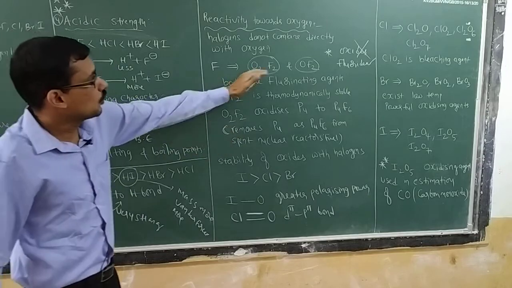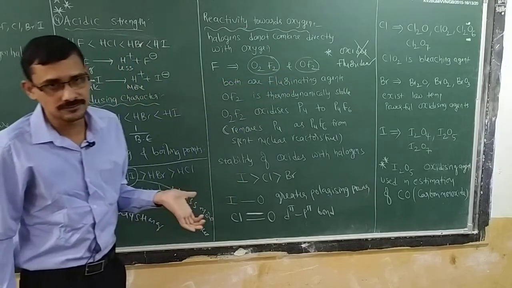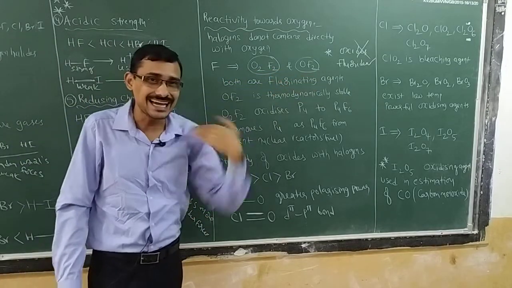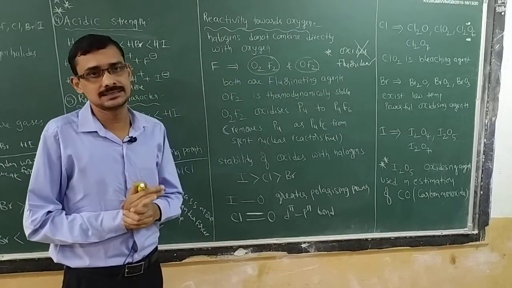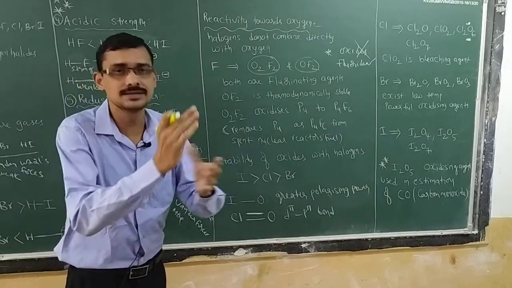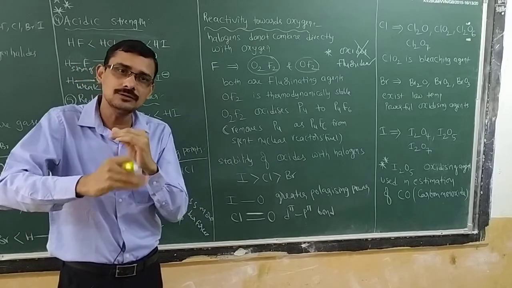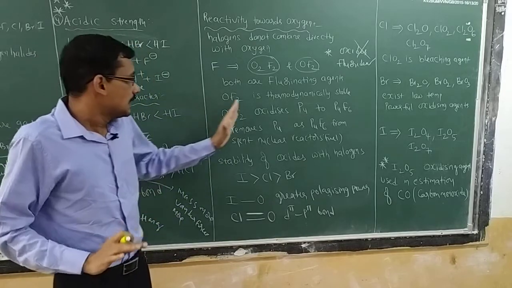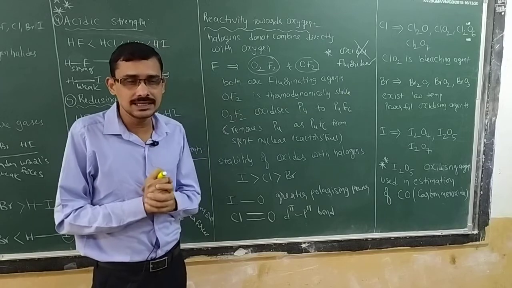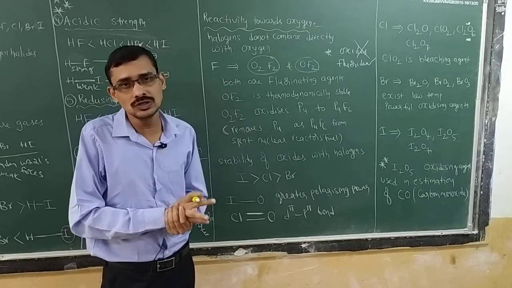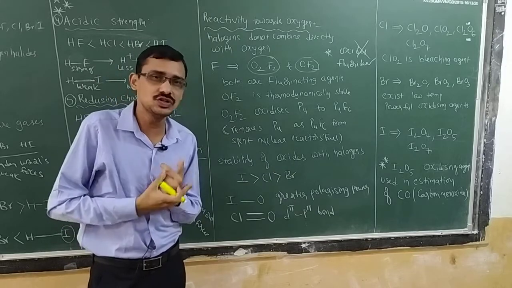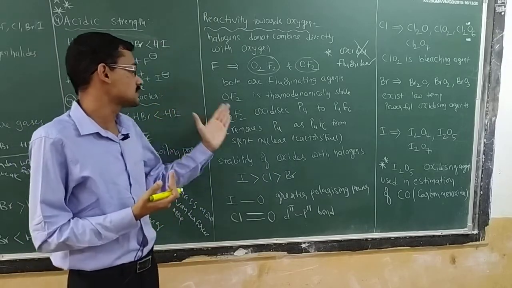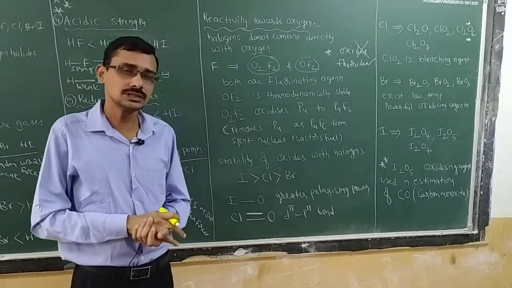Next, both O2F2 and OF2, oxygen fluoride and oxygen difluoride, are used as fluorinating agents, which will give fluorines. A metal will convert into fluorides. See, plutonium is generally an impurity in the nuclear fuel. We have to remove that plutonium from the nuclear fuel. How to remove this? Very simple, pass some OF2, isn't it?